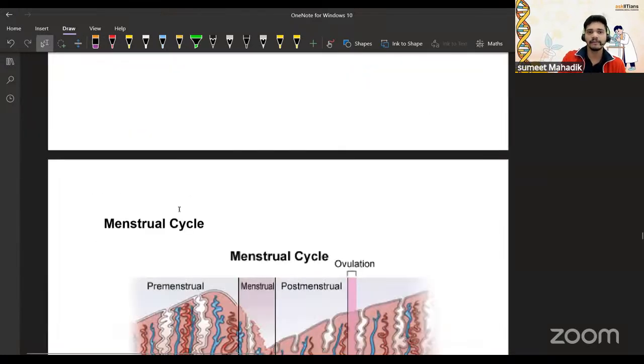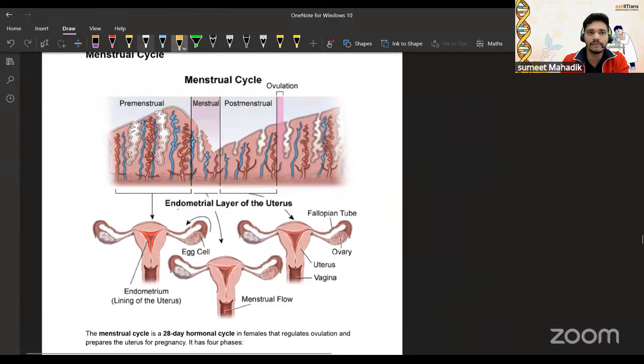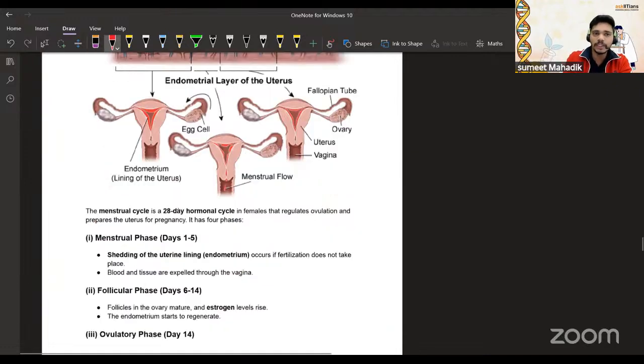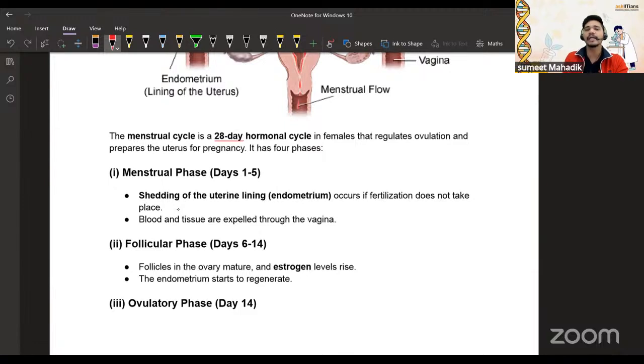Okay, then let's go to the menstrual cycle, which we have already talked about. Let's revise quickly. This is the uterus lining, which is getting destroyed and then formed again. The menstrual cycle is a 28-day hormonal cycle. It can vary according to the individual, but it is mostly approximately 28 days.